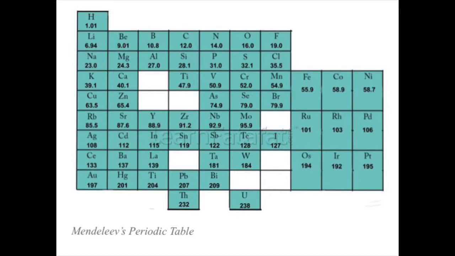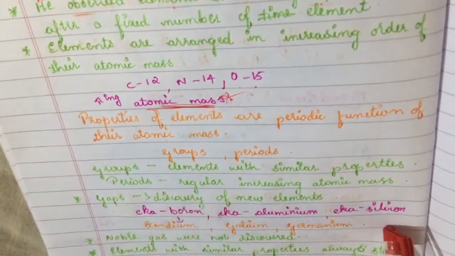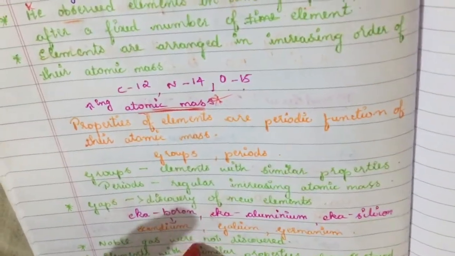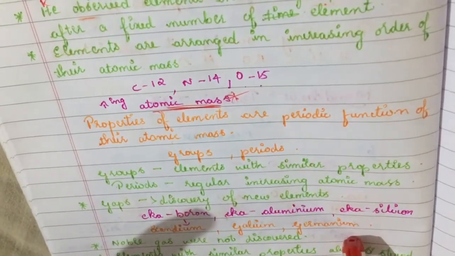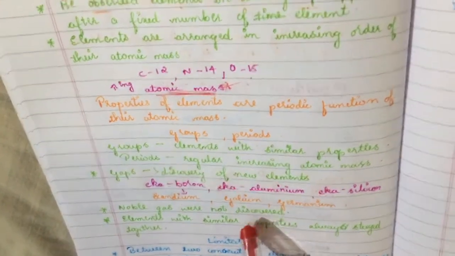What he did was leave gaps. As you can see in this picture, he placed gaps in between his periodic table so that in future other elements would be discovered. Brilliant idea, right? He placed gaps between the elements, for example eka boron, eka aluminum, eka silicon, and he named the elements of those gaps. Later on, for eka boron, scandium was found; for eka aluminum, gallium; and for eka silicon, germanium was found respectively. These were the postulates of Mendeleev's periodic table.